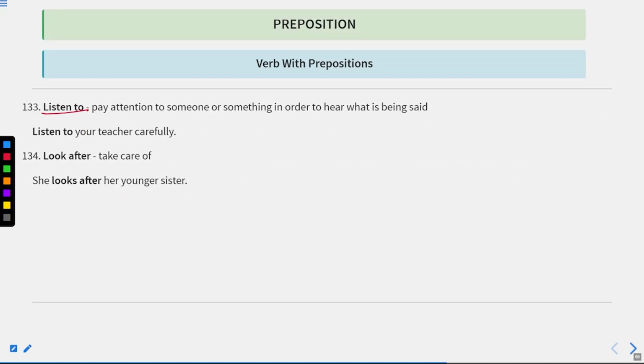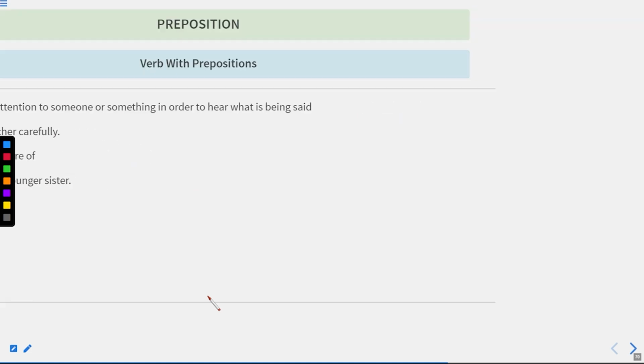This is listen to, pay attention to someone or something in order to hear what is being said. Listen to your teacher carefully. Look after means take care of. She looks after her younger sister. Okay. So this is how we can use these phrases. Now let us move to the next one.